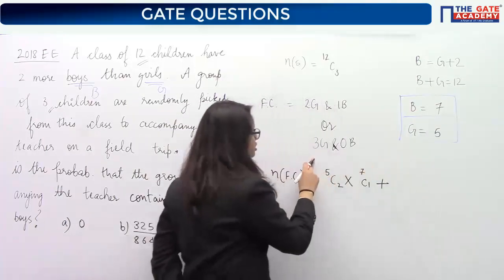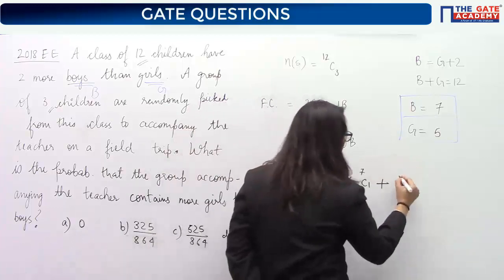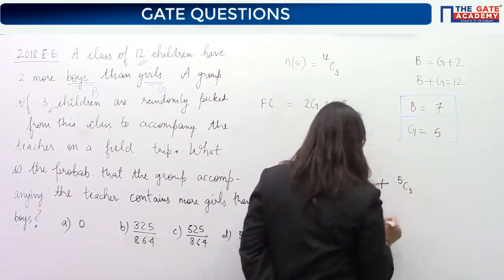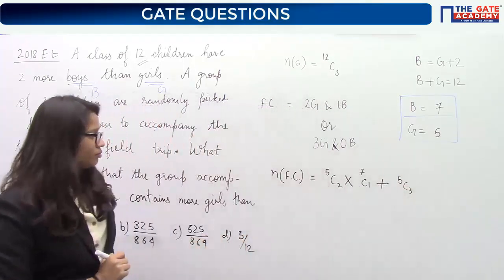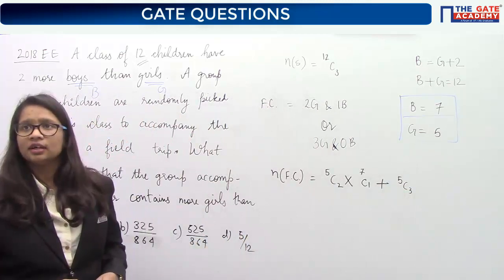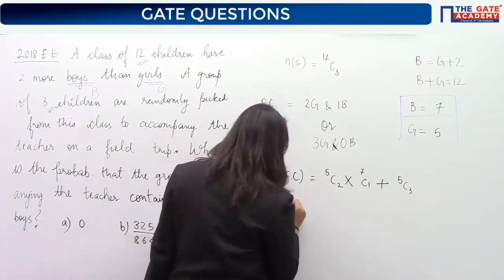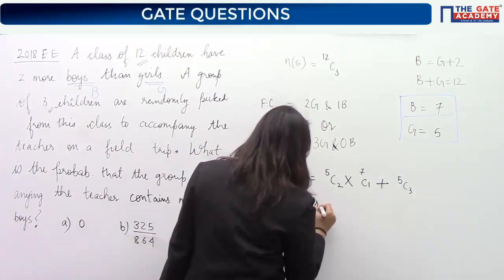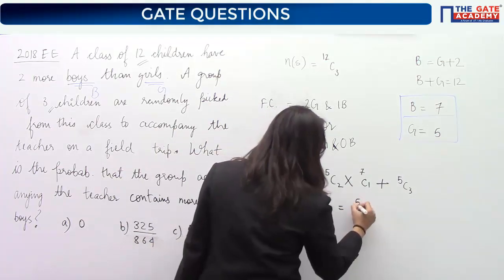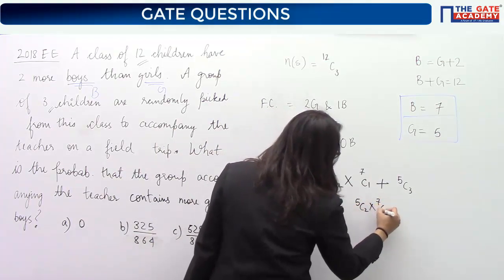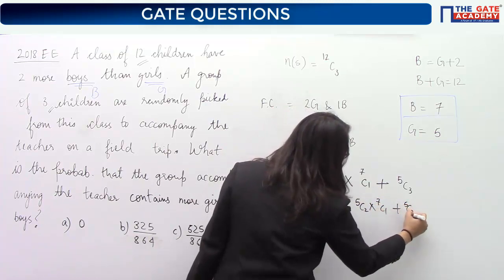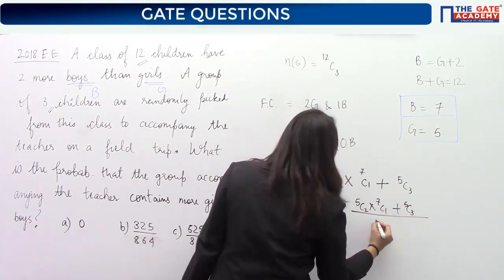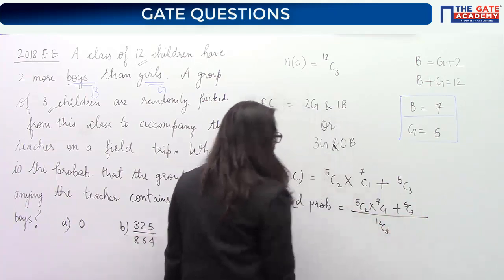The number of ways in which 3 girls can be selected will be 5C3. These are your favorable cases. Solve this to get the required probability. So the required probability will be equal to 5C2 into 7C1 plus 5C3 divided by 12C3.